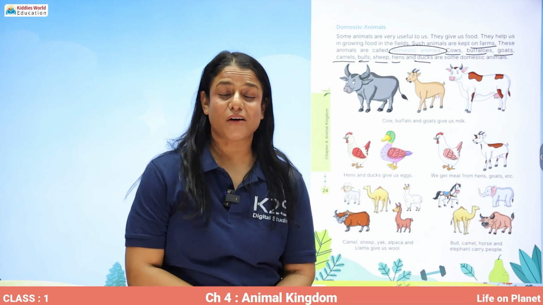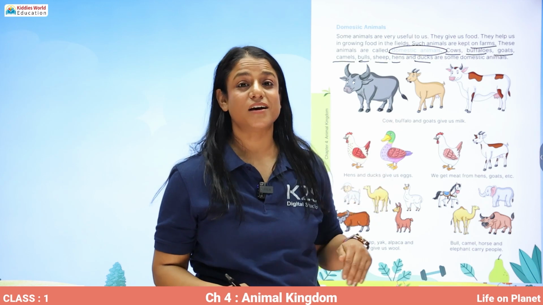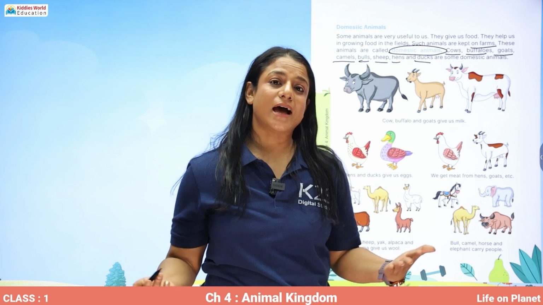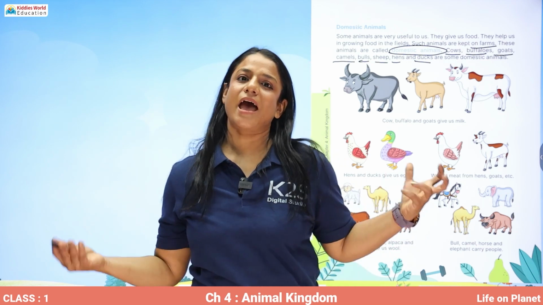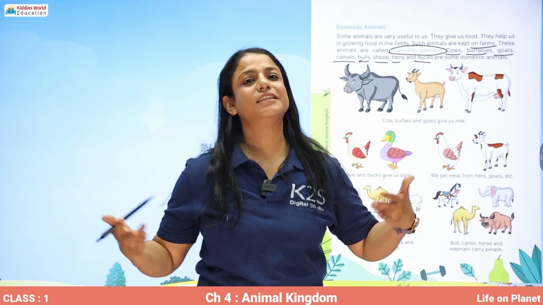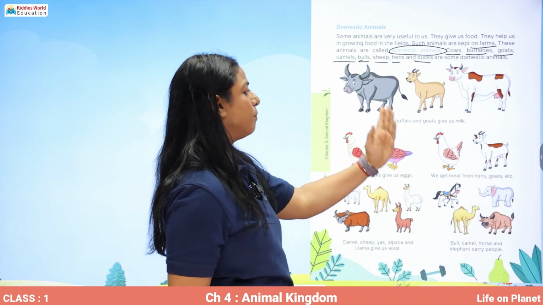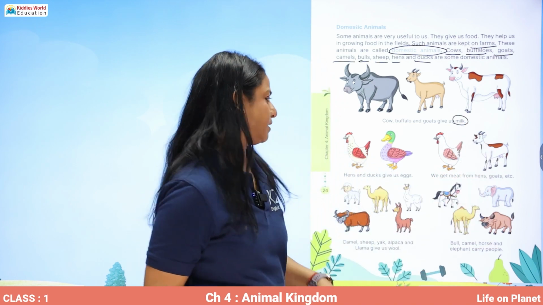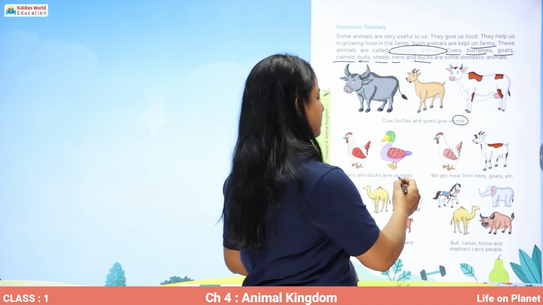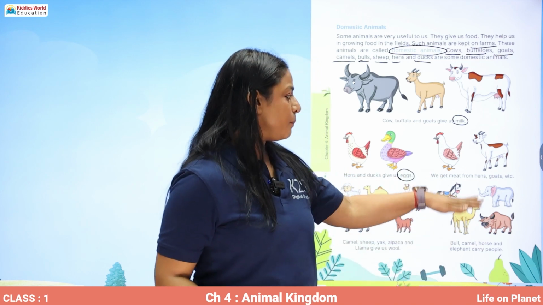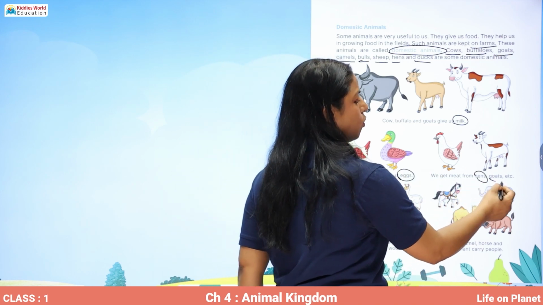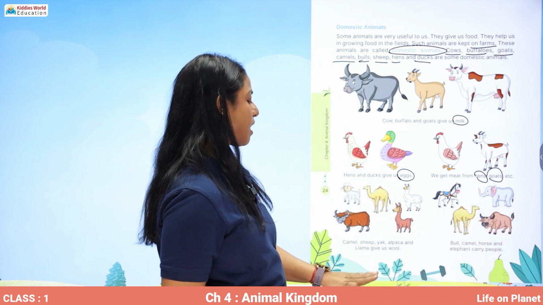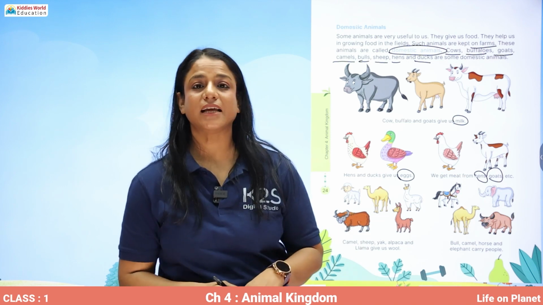Why? Let's see what do they give us? How are these animals useful to us so that we keep them in a farm and use them for different purposes. Cow, buffalo, goat, they give us milk. Hens and ducks, they give us eggs. We get meat from hens and goats. Correct? Then camel, sheep, yak, alpaca and llama, they give us wool.